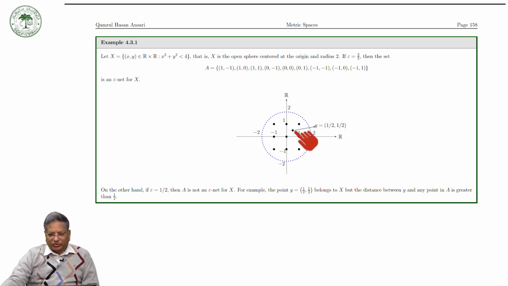For example, this distance is greater than half, and this distance is greater than half.